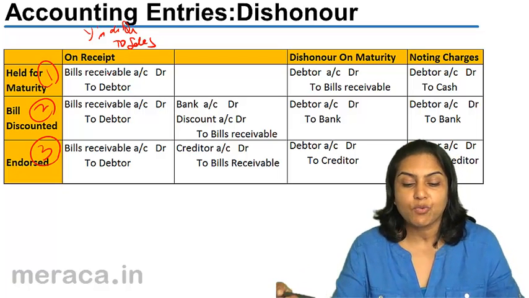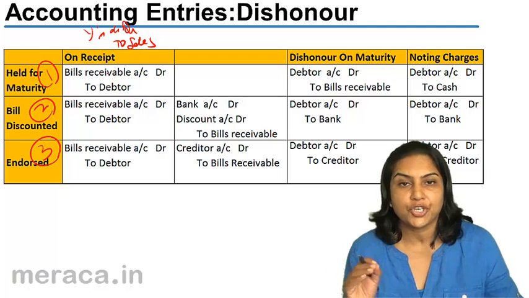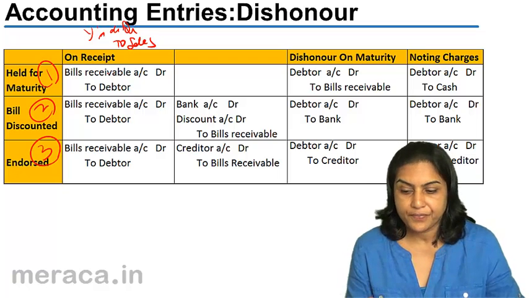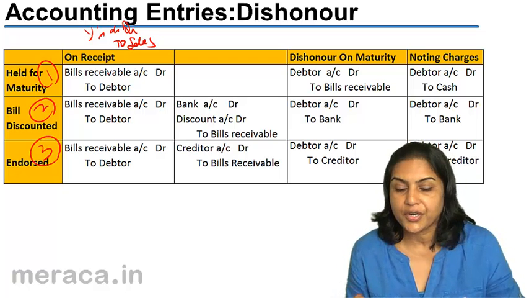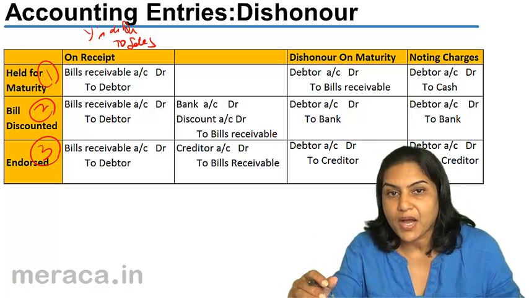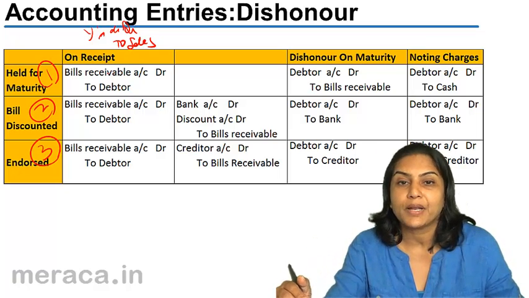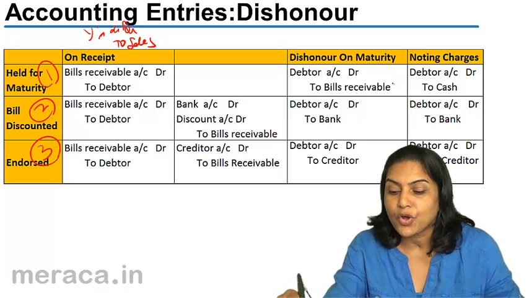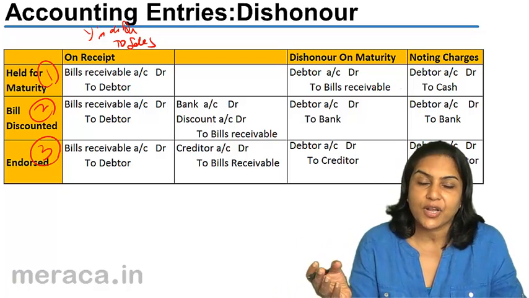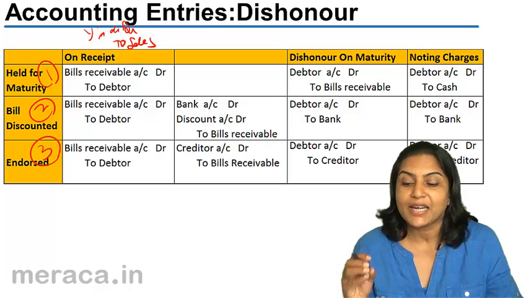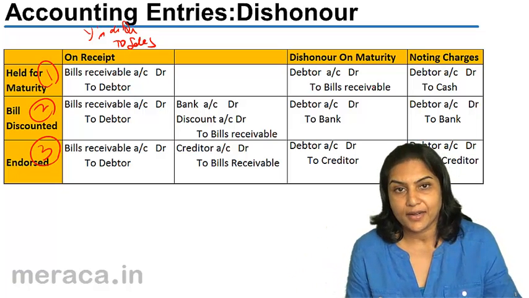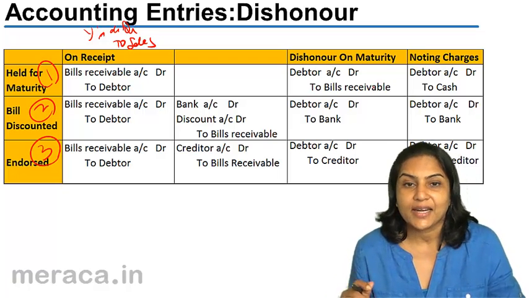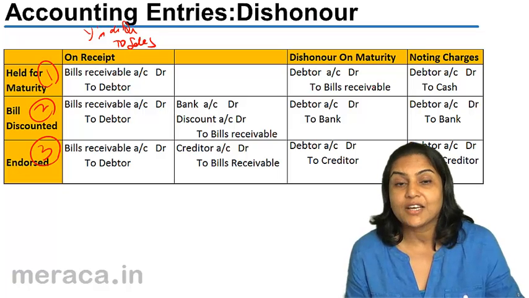Now let us say this bill was held till maturity, and on maturity, the bill was dishonored. If the bill is dishonored, the entry to be passed is debtor account debit to bill receivable. The bill has to be cancelled because it is expired, no longer exists. And the debtor's account has to be brought back into our books because money needs to be collected from the debtor. X has to collect this money from Y. Therefore, it debits Y's account and credits bills receivable account with the value of the bill.